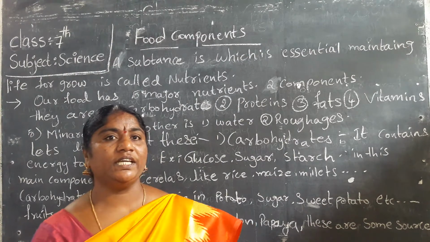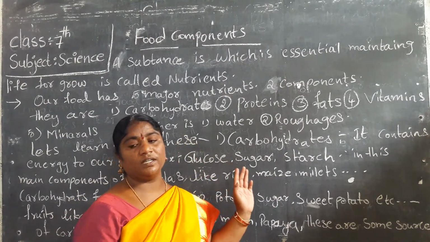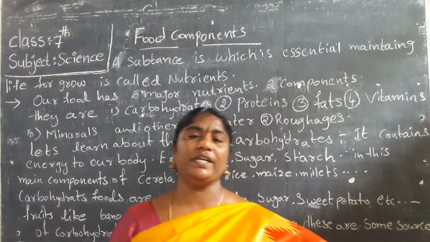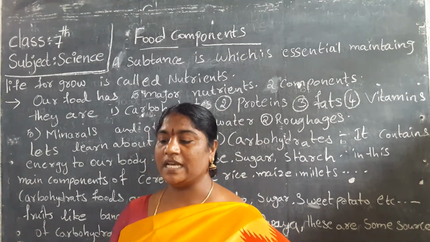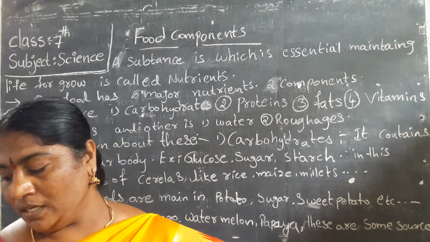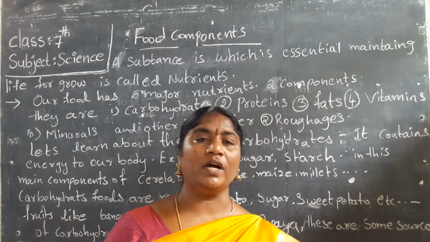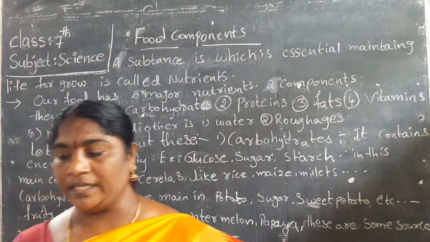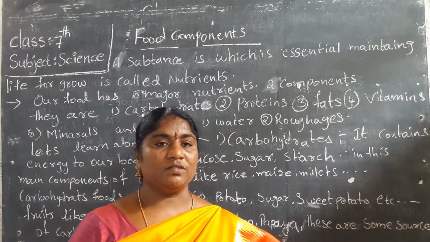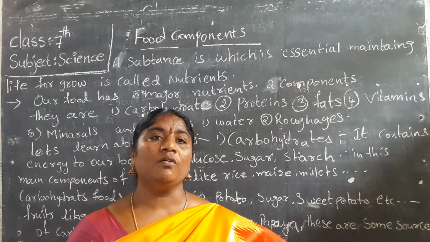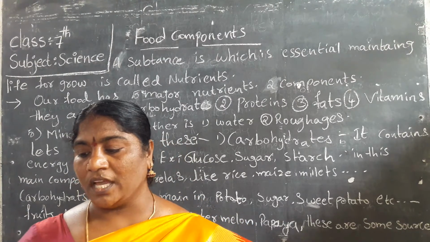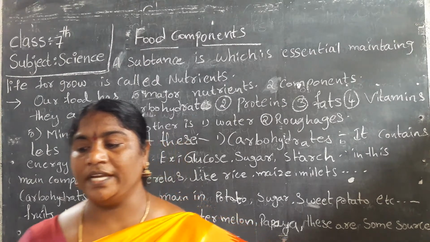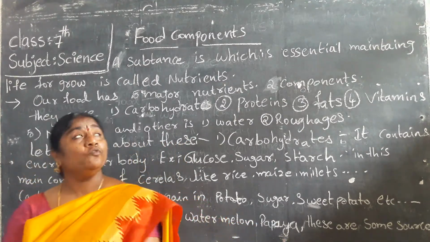Today we gather to learn our 7th class first lesson, food components. We completed our 6th class. In that previous class we learned about the food items we eat, the kinds of different foods, the minerals we have to take, how to prepare them, and what foods are eaten by us. Now we have to learn about our food components.